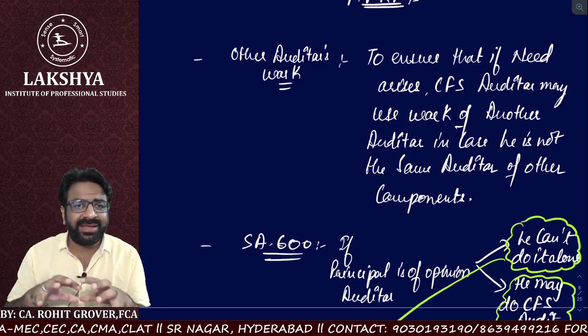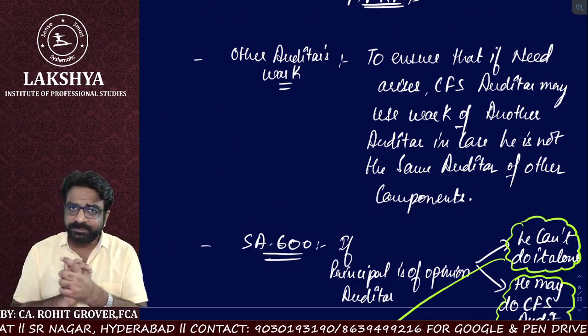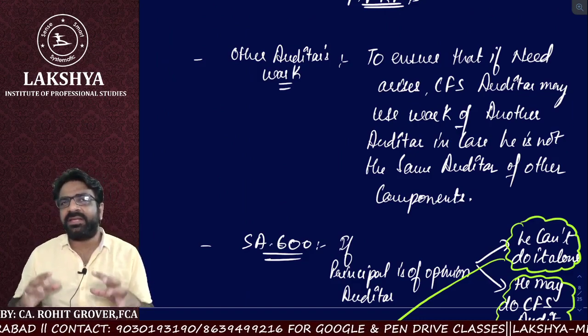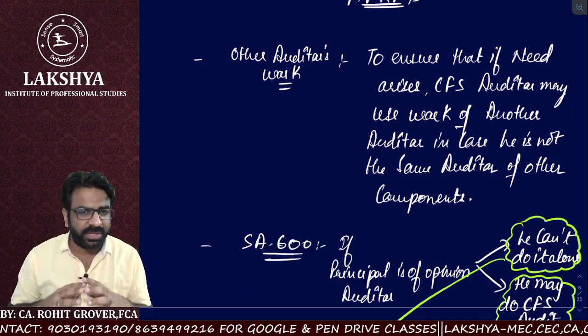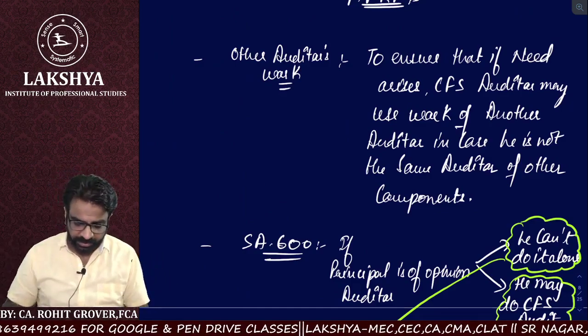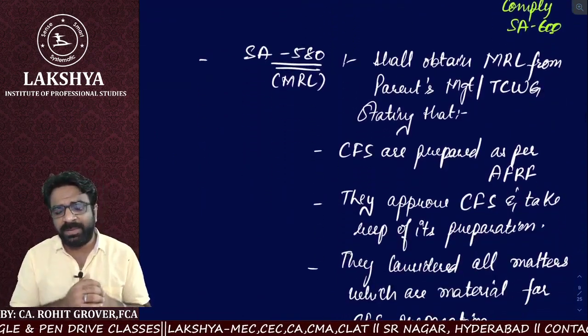If he thinks that he can do the complete audit on his own, then he may think of using the work of another auditor. Then SA 600 also will be applicable. But if he thinks that he can manage the whole audit on his own, then in that case he need not use the work of another auditor, right or not? Then SA 600 will not be applicable, and SA 580 is also applicable here.